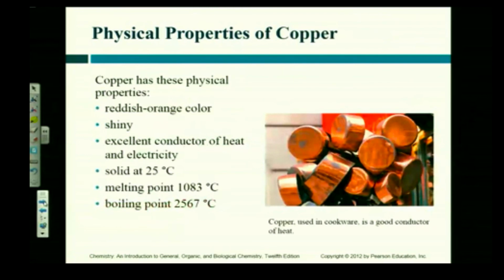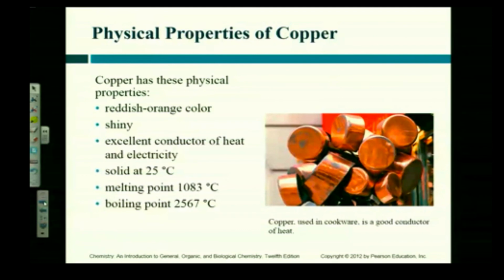So here's their example of some copper. Anybody ever seen copper before? Yes. It's kind of reddish, shiny. It's copper color, right? Very distinct color. It's shiny in general. It's a good conductor of heat and electricity. How do we know that? We use it in our copper wiring in the house. Doesn't change the fact that it's copper wire when electricity flows through it, does it? No, it's just conducting.